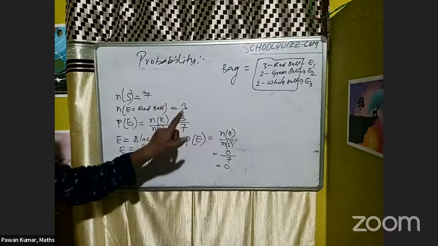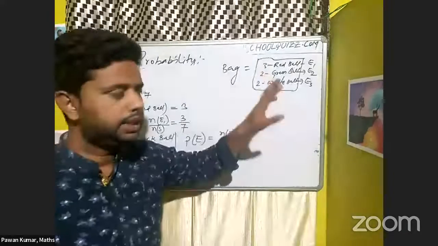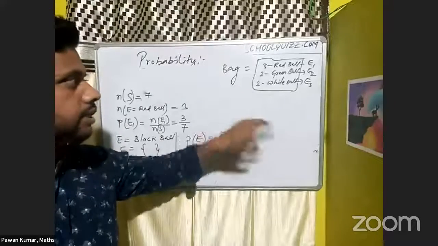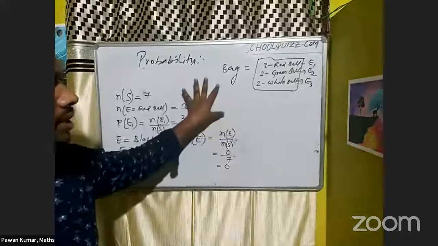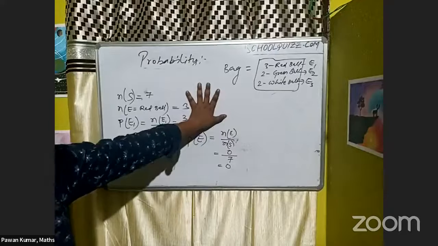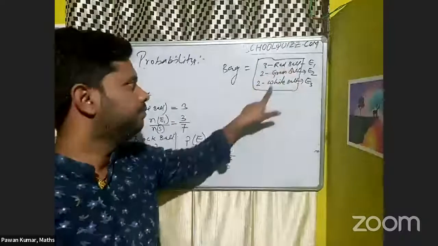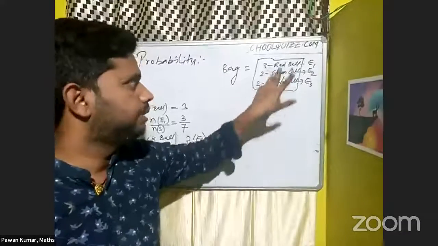This is a possible event. These all are possible events. The probability will be different because the numbers are different here. We don't have a single one. Suppose all seven are green balls, then we can say there is a sure probability of getting a green ball. But here we can't say there is a sure probability of getting a green ball, because a white ball is also there, and a red ball is also there.